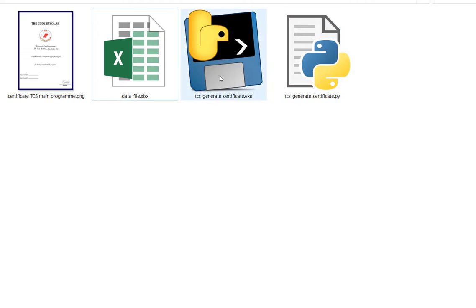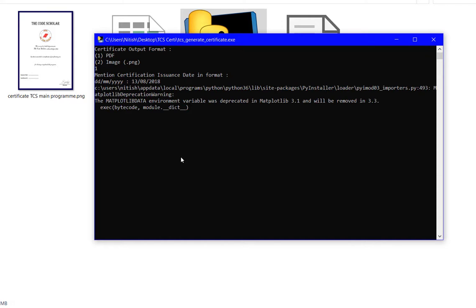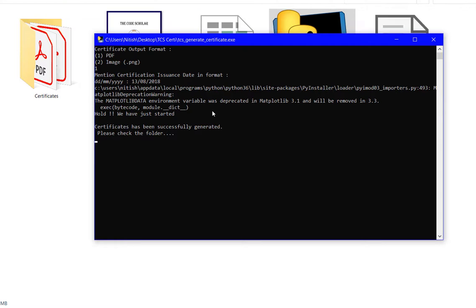So this is the exe file that we have converted from this py file, and let's double click on it and see what it displays. It will show all the output that was available in that particular py file also. Now no matter what system we are using, we are able to generate the certificates of any data possible. Previously we did images, let us do PDFs now. And the issuance date, just a dummy date I am writing down, 18, and something arbitrary, and then hold on, it is generating the certificates.